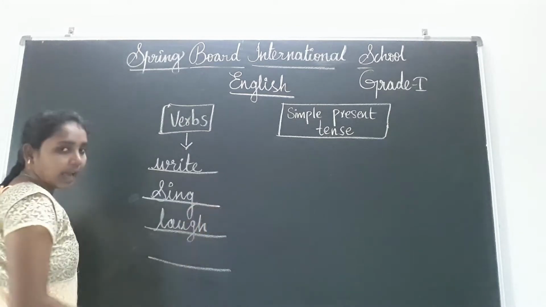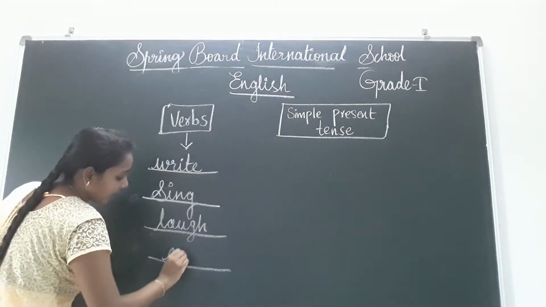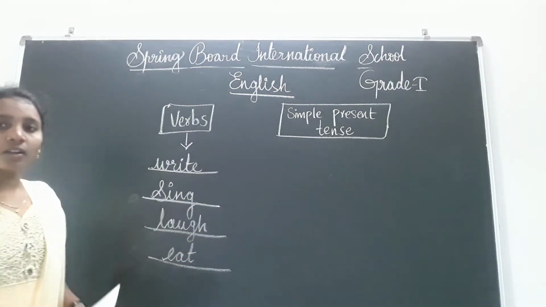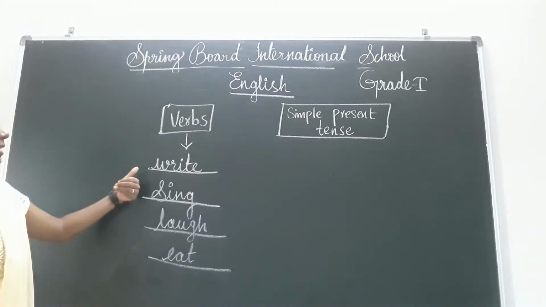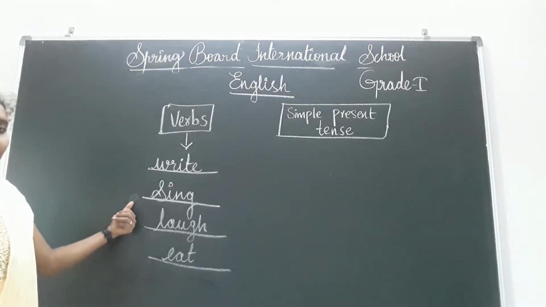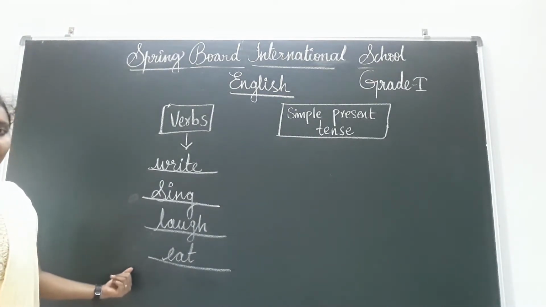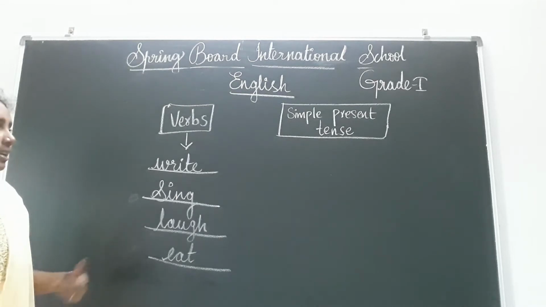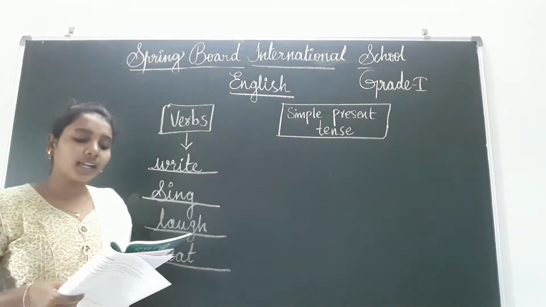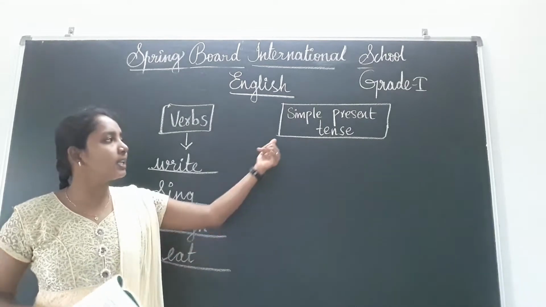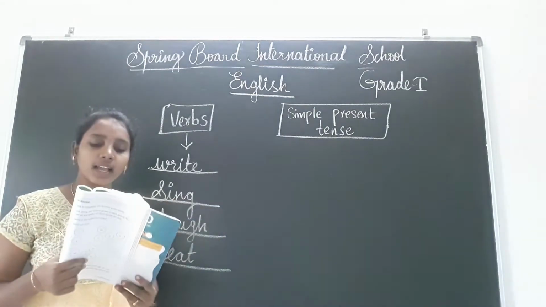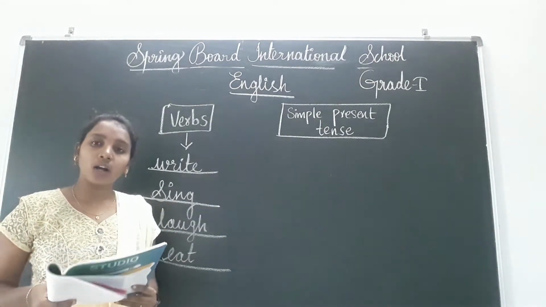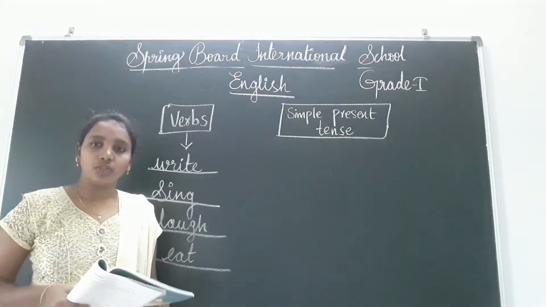L-A-U-G-H, laugh. E-A-T, eat. Okay, like this you have to write: write, sing, laugh, eat. Okay, children. Next, what does it mean? What is the simple present tense? Sentences that talk about the things we do usually.